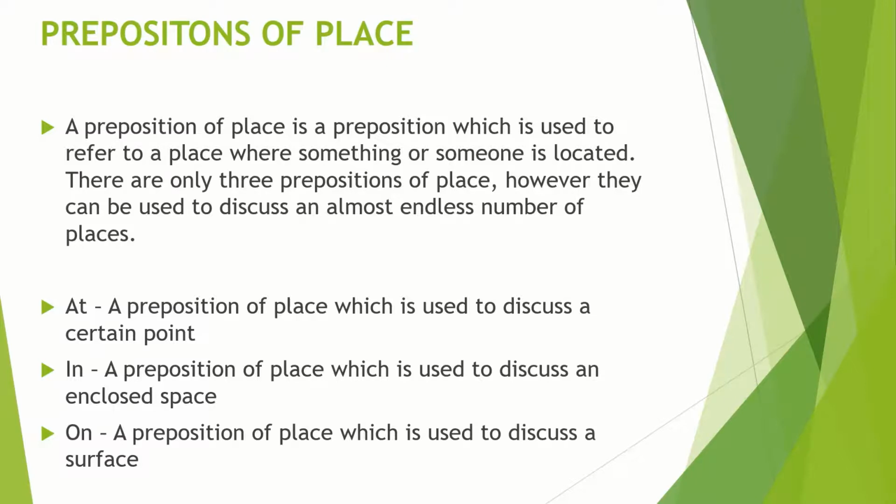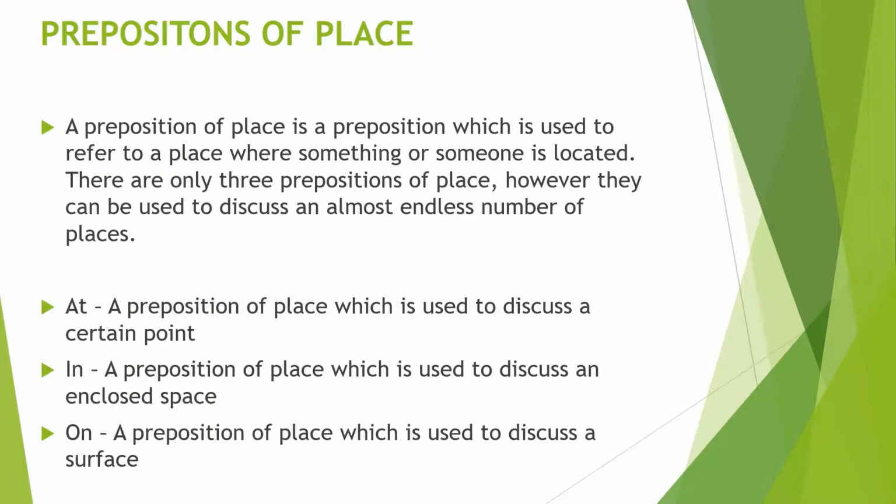So there are mainly three prepositions in prepositions of place. The first is at, a preposition of place which is used to discuss a certain point. And the second one is in, a preposition of place which is used to discuss an enclosed space.